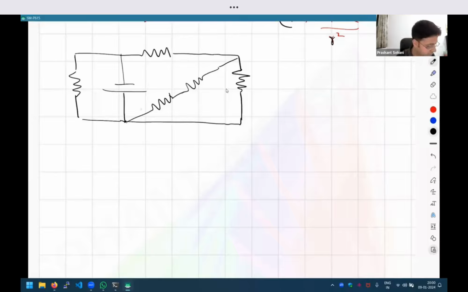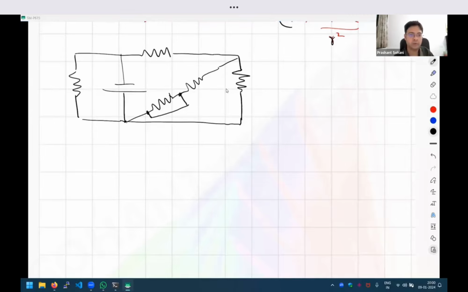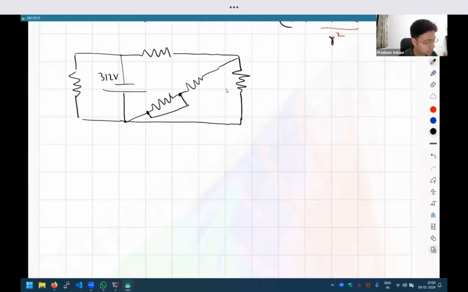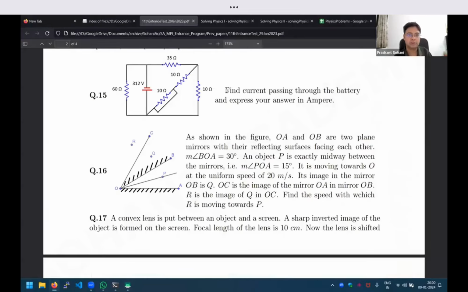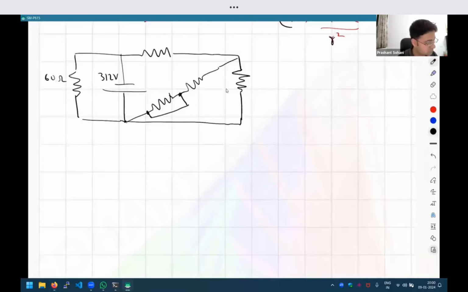And one more thing is given, right? What is the magnitude given? 312 volts, 60, 35. Okay. So, as per the symbols, we know that this is the positive terminal, this is the negative terminal, and always the current goes from the positive to the negative. So, the current will leave from this wire and come back to this wire.